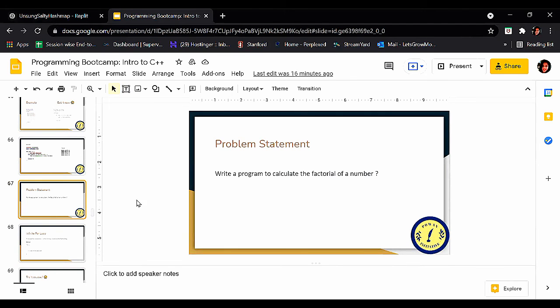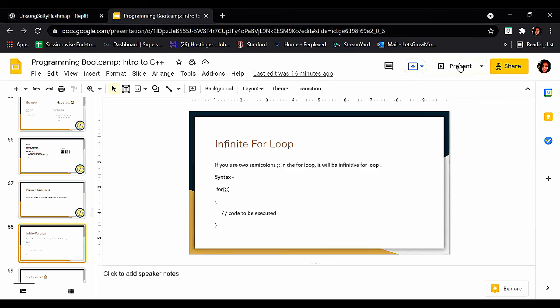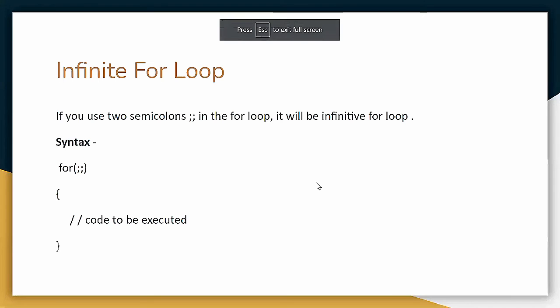Okay. So yeah. Now again, here it is an infinite for loop. What is an infinite for loop? See, if you use 2 semicolons like this one in the for loop, it will be an infinite for loop.